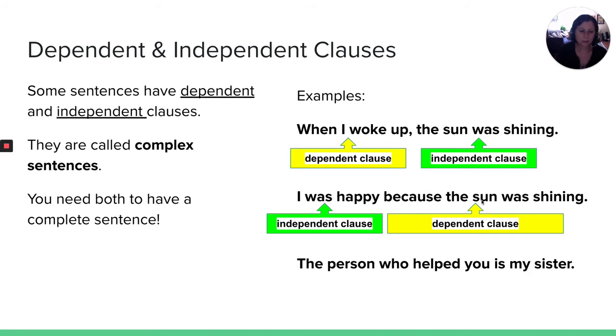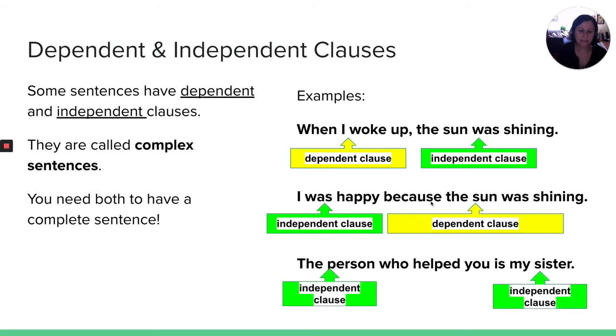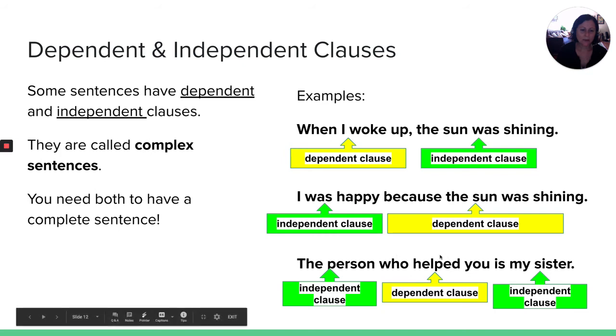The person who helped you is my sister. In this case, my independent clause is on the outside of a dependent clause. The person who helped you is my sister. My dependent clause is who helped you. This is called an adjective clause. It's a type of dependent clause.